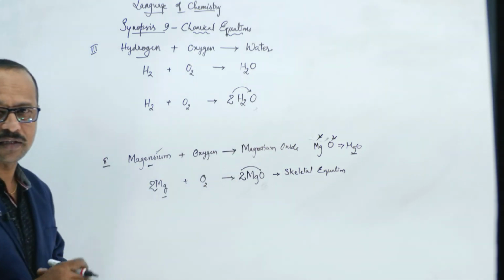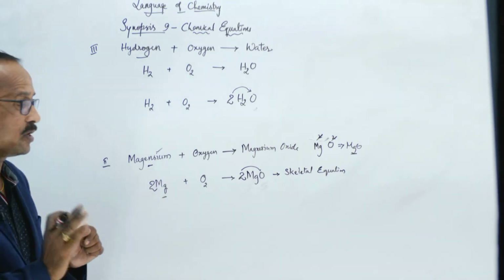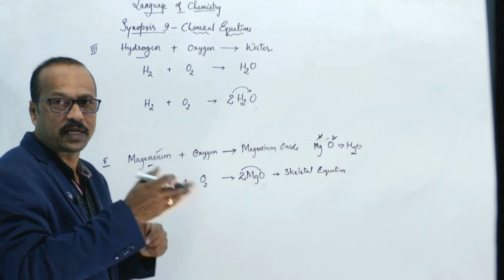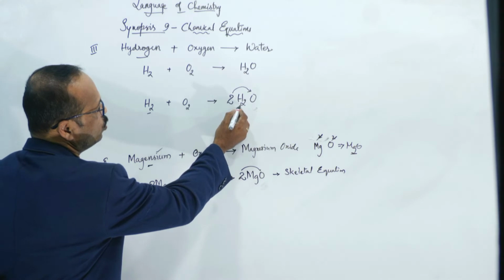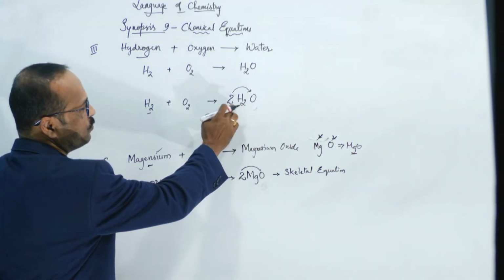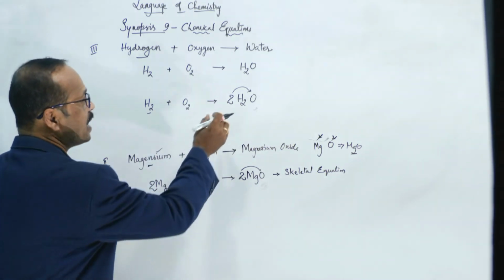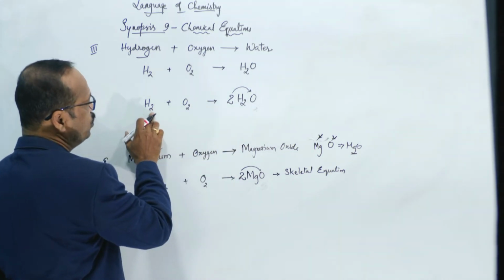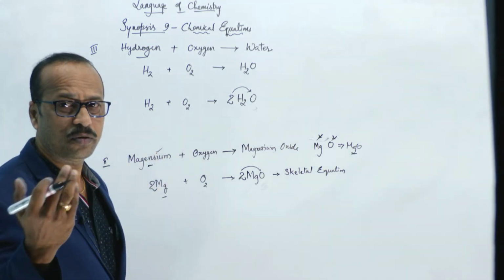Yes, oxygen is balanced. After balancing the oxygen, you have to check whether the hydrogen is balanced or not now. Initially it was balanced, here 2 hydrogen, 2 hydrogen. But now because you have written one number, you have to check. So here 2 hydrogens are there, but here 2 2s are 4 hydrogens. So now it is not balanced. So now we have to balance the hydrogen. By which number shall I multiply this 2 to get the 4? 2 2s are 4.